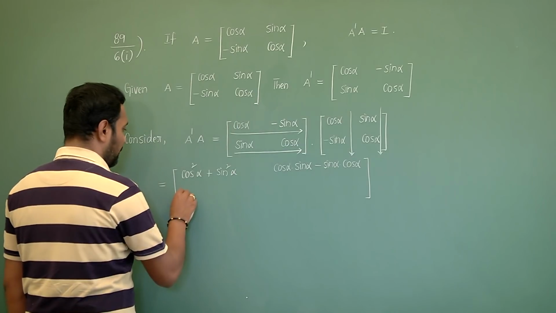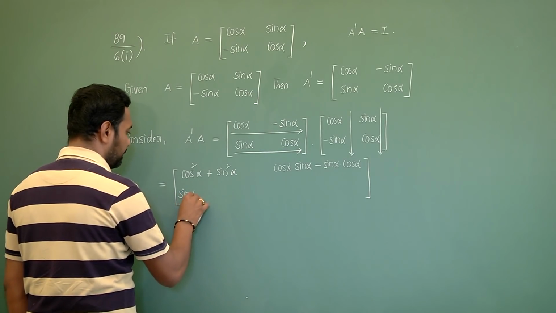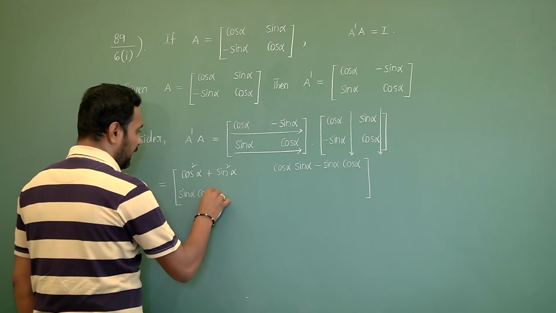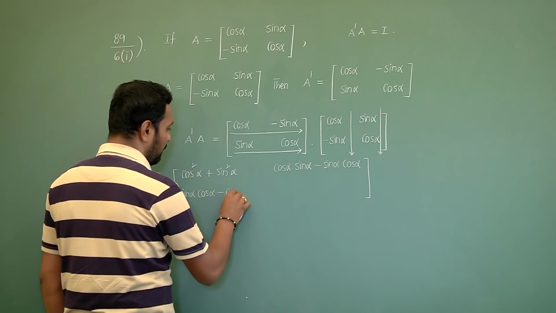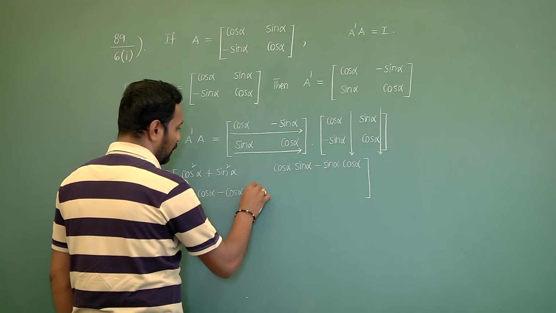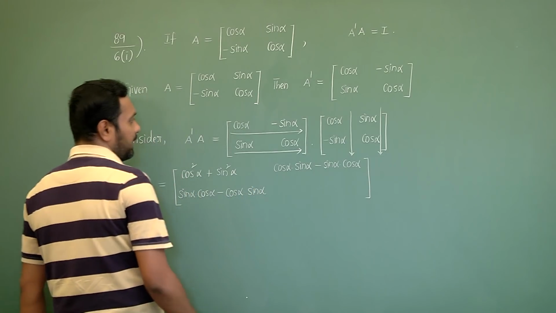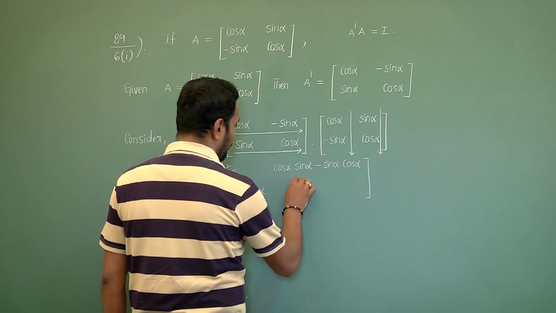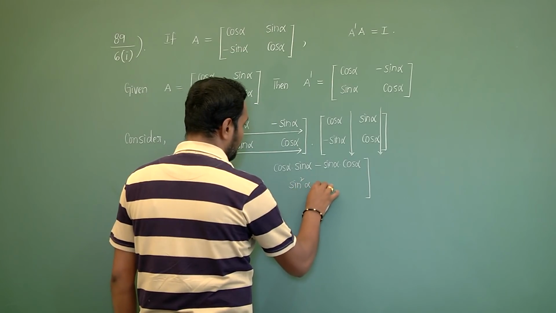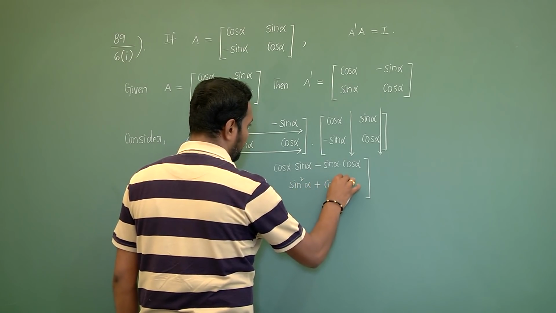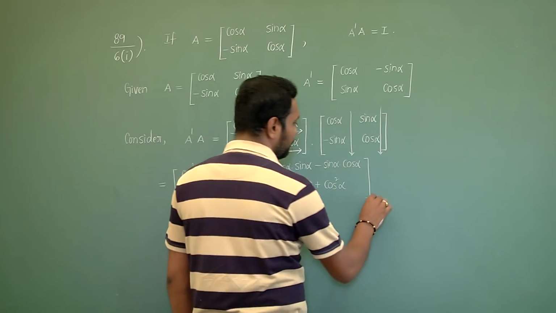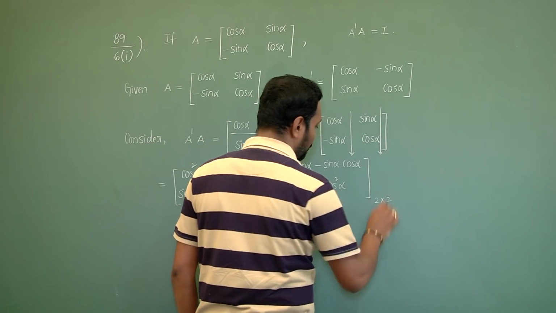Second row, first column: sin alpha cos alpha minus cos alpha sin alpha. Second row, second column: sin square alpha plus cos square alpha, of order 2 cross 2.